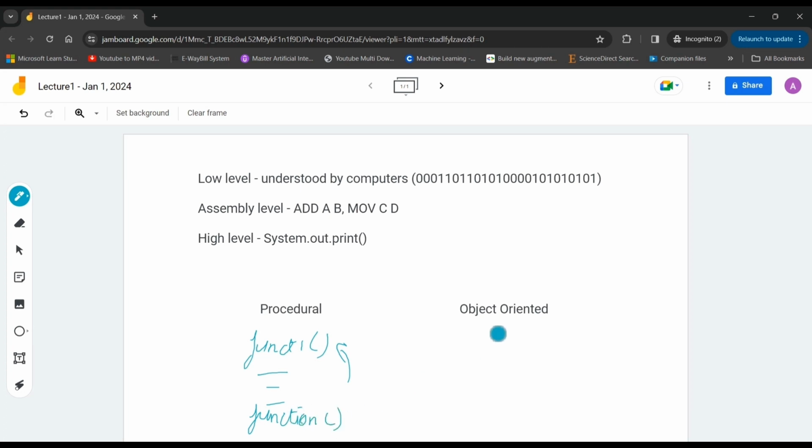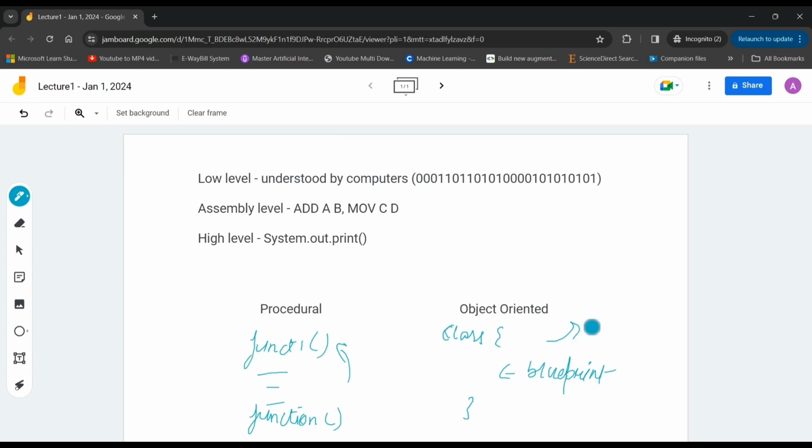But in an object-oriented programming language, there is a concept of classes and objects. There is one class that serves as a blueprint or template, and then we can create multiple objects out of it.